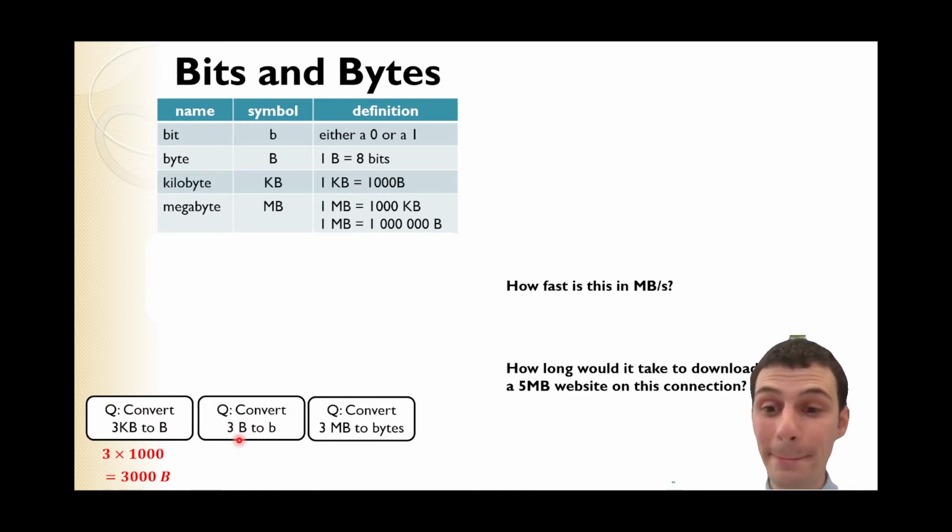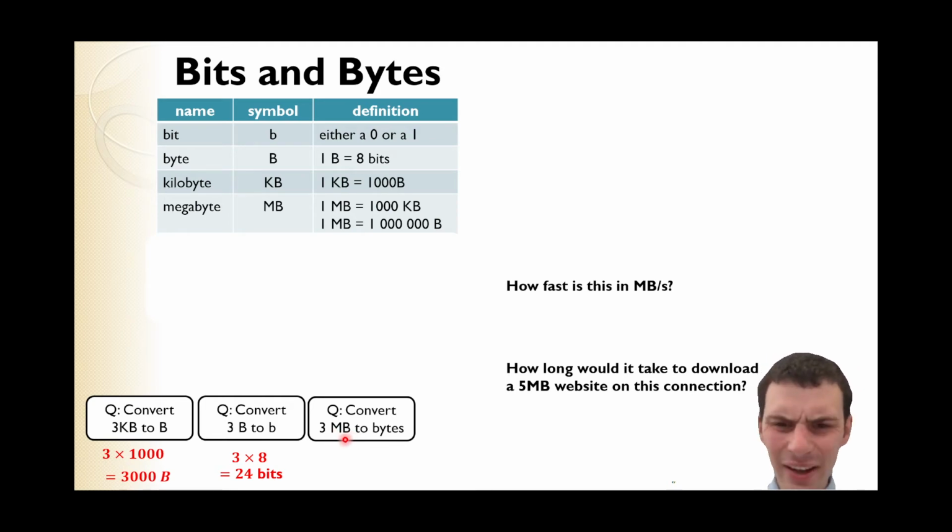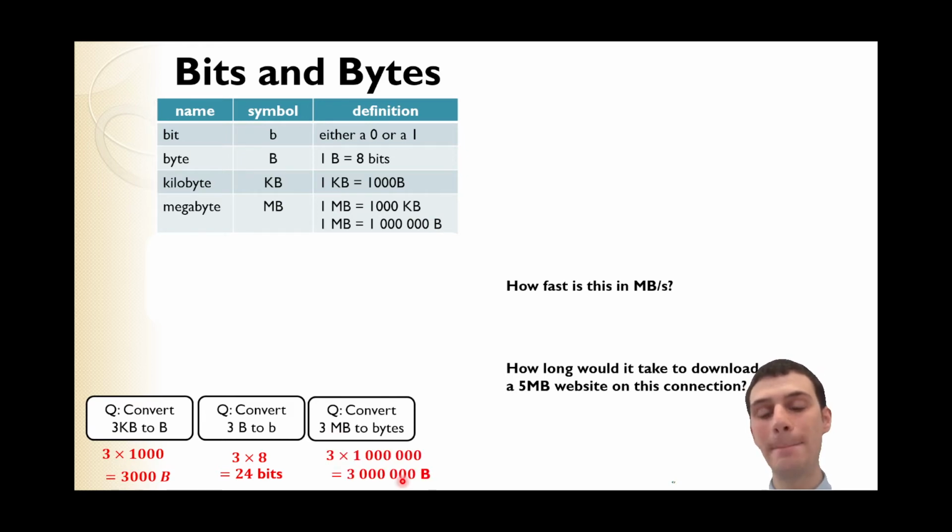If I want to convert 3 bytes into bits, this is a capital B, this is a lowercase b, well, 1 byte is 8 bits, so 3 times 8 is 24 bits. 3 bytes is 24 bits, which is 24 ones and zeros. If I want to convert megabytes, how can I tell it's bytes rather than bits? The capital B means bytes. So this is 3 megabytes into bytes. 1 megabyte is 1,000,000 bytes. So this is 3,000,000 bytes.